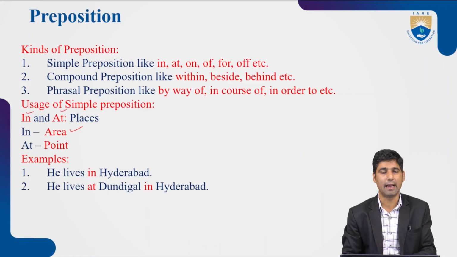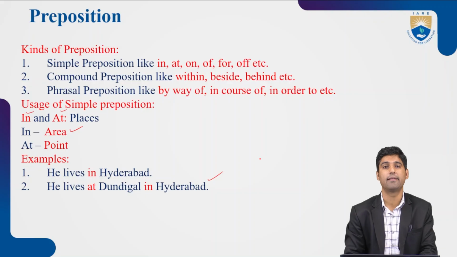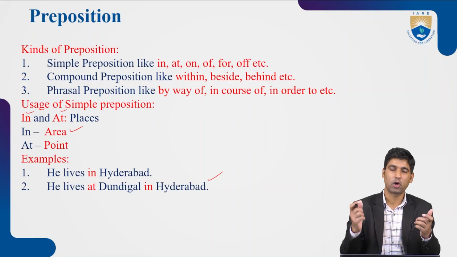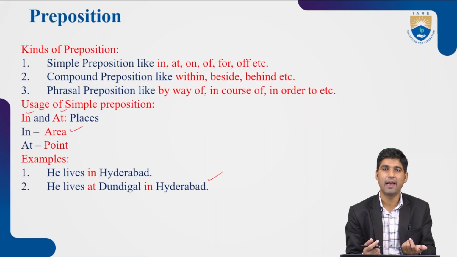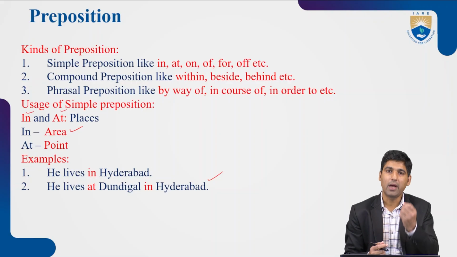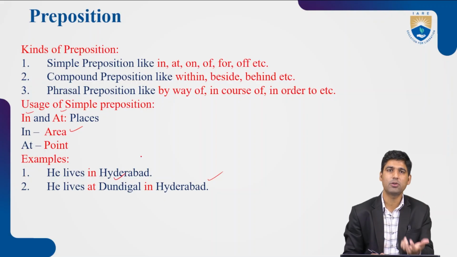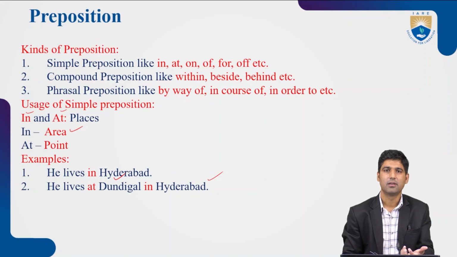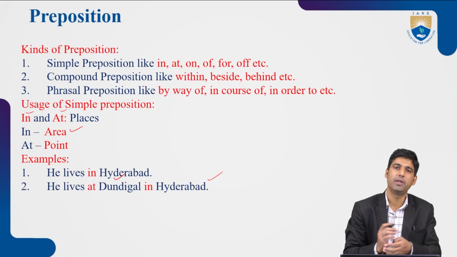Then another interesting example. He lives at Dundigal in Hyderabad. Hyderabad is an area. It has a number of municipalities, a number of towns, maybe cities there. But one town among them is Dundigal. So Dundigal is a particular point. We don't have a number of Dundigals in Hyderabad.